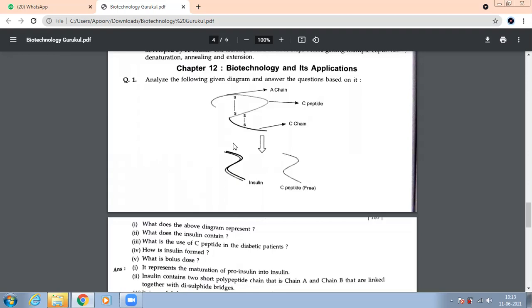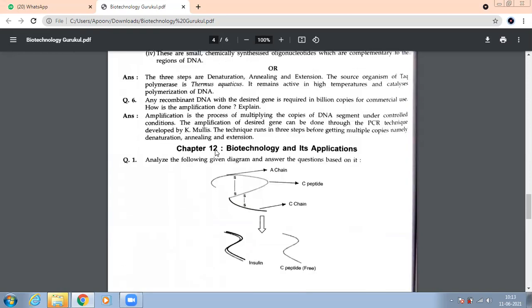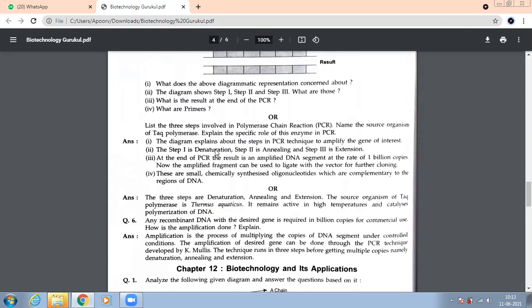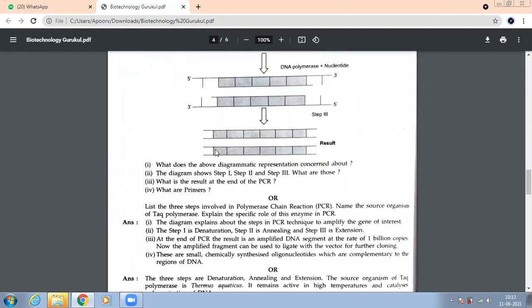What is bolus dose? The amount of insulin given to a patient so that his blood sugar becomes normal. Yes, beta. So bolus dose is going to be different for different people. If the sugar level is very low, then a little amount. Okay.